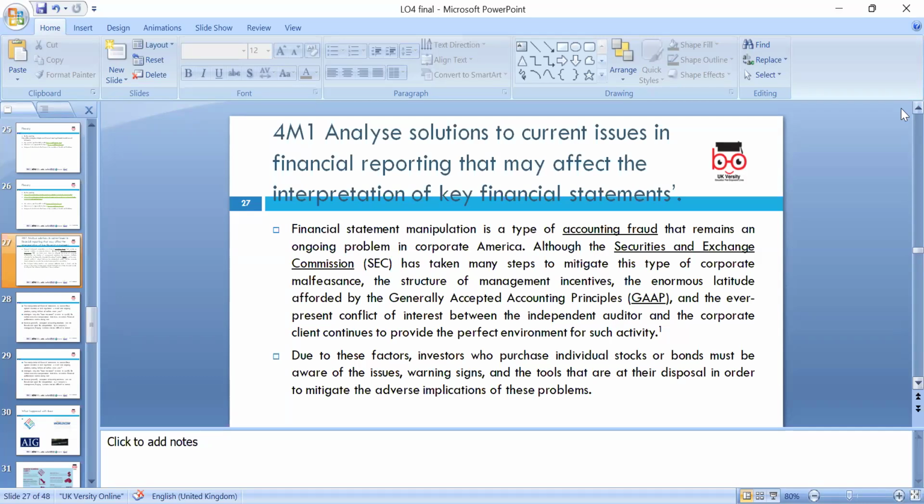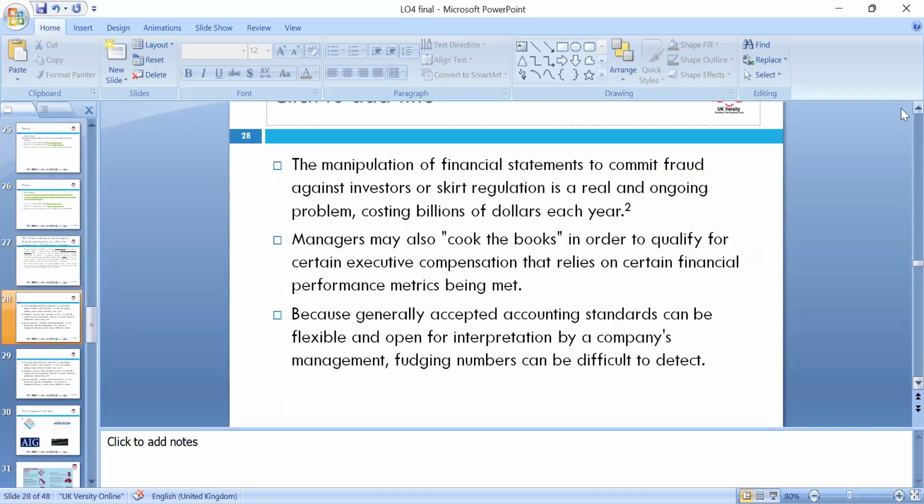Okay, so we need to consider the manipulation of financial statements and committed fraud against investors and regulation, which are real and ongoing problems. Managers may also cook the books in order to qualify for certain executive compensation and rely on certain financial performance metrics, because of the generally accepted accounting standards.